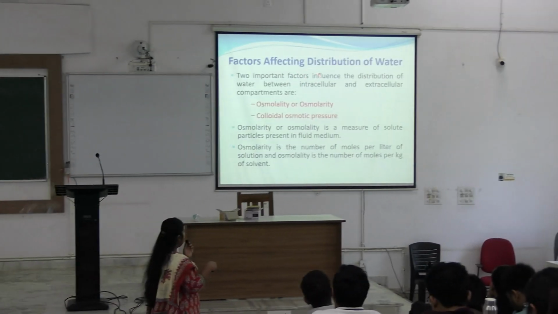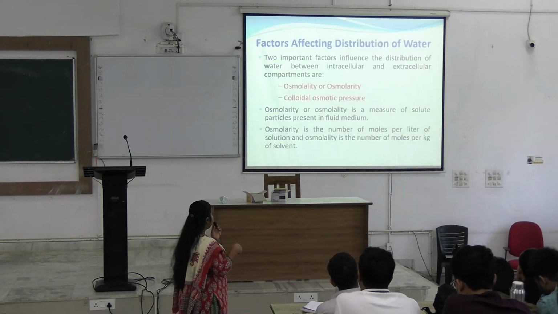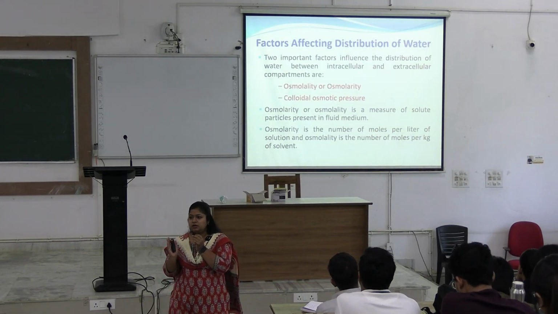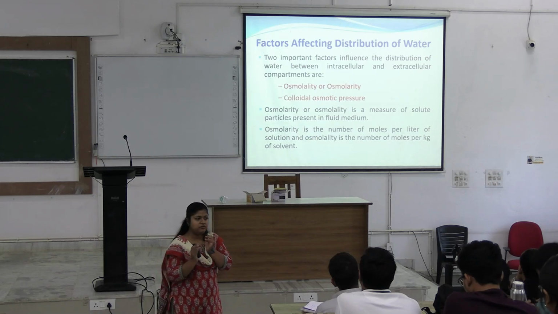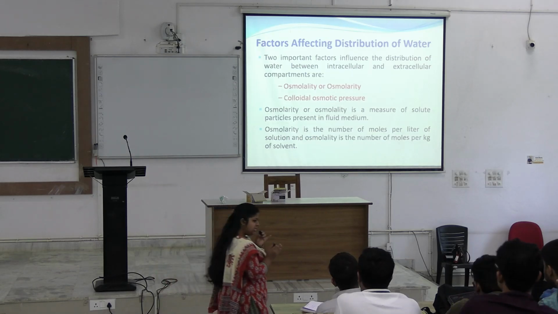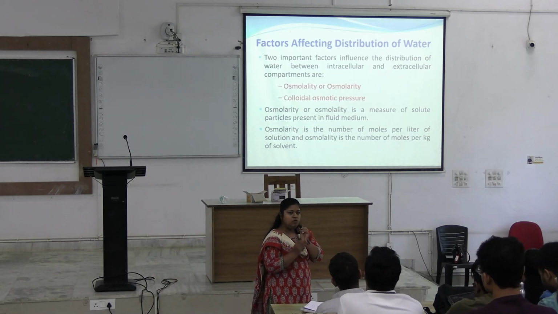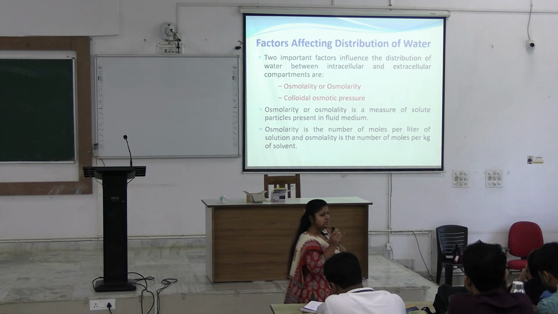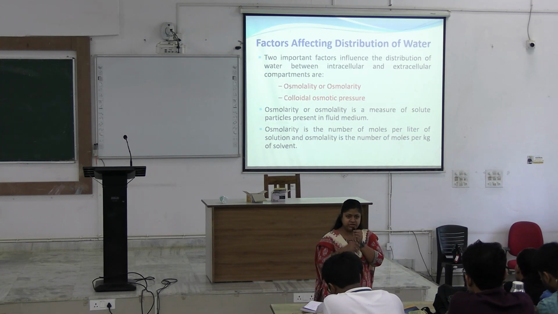Read the lines carefully, intracellular and extracellular compartments. Okay, so intracellular is the major fluid. 2/3 of the total body water is in intracellular space. What will happen if imbalance occurs? Either the cell will swell or shrink.